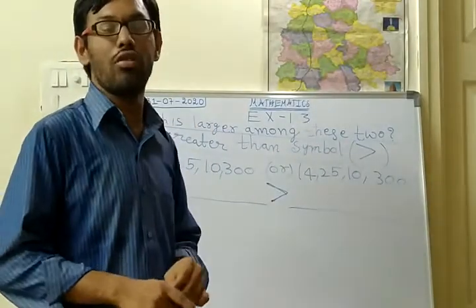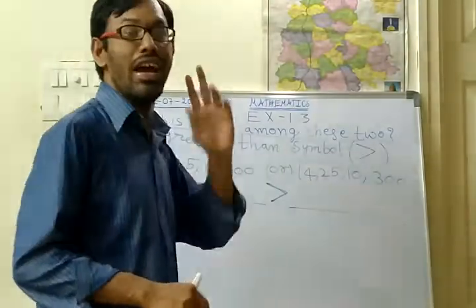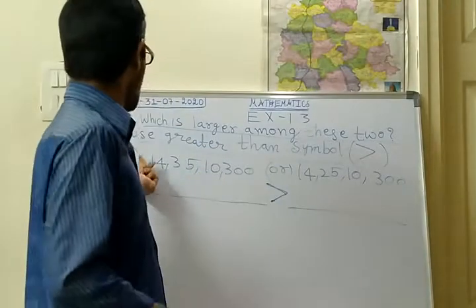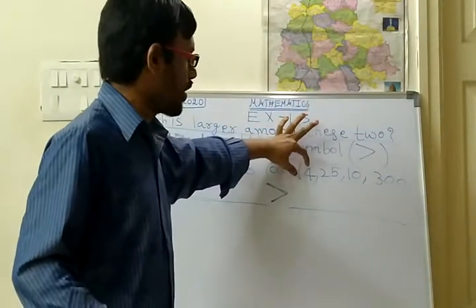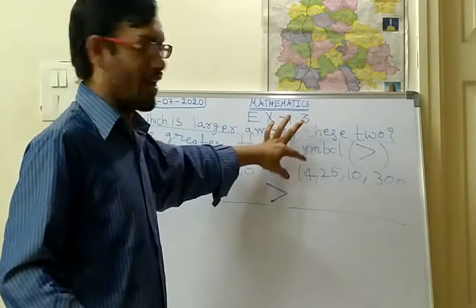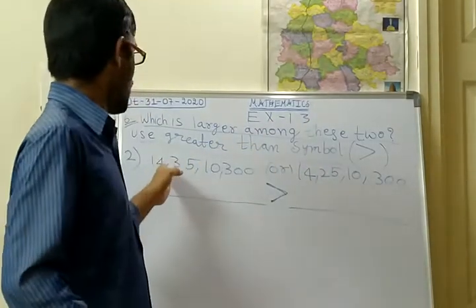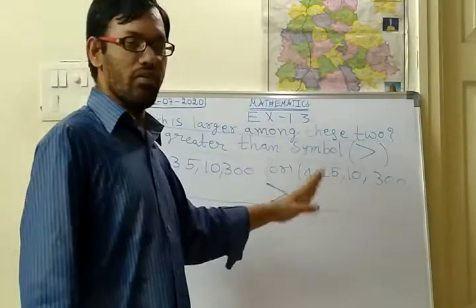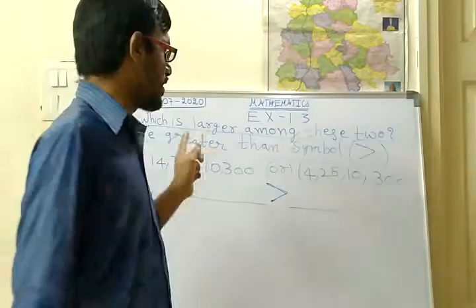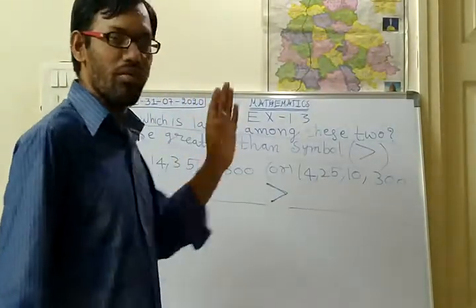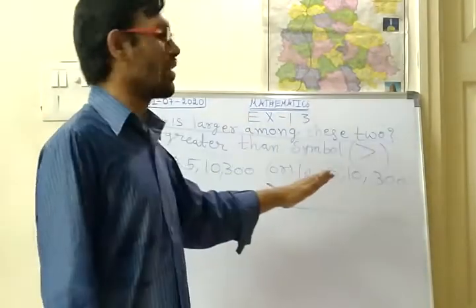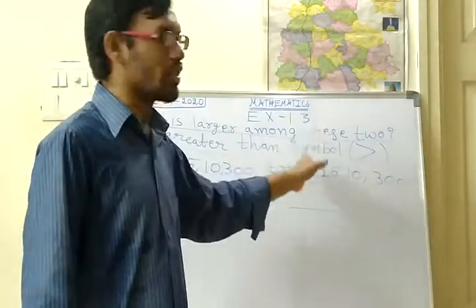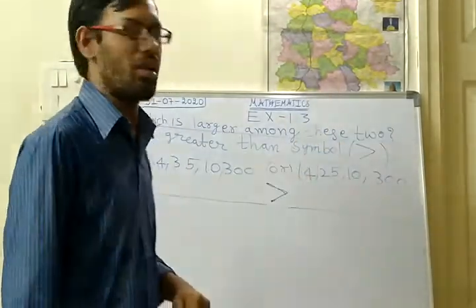So the second method you have to apply. What is the second method? By identifying the places of digits. First take the first digit of the two numbers. If the first digit is the same, then go to the second digit from the left side. In the second digit, if there is one bigger number, that number will be the greatest number. Obviously the number which has the smaller digit in the second place will be the smallest number.